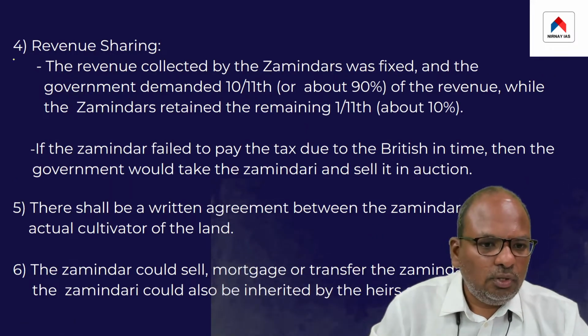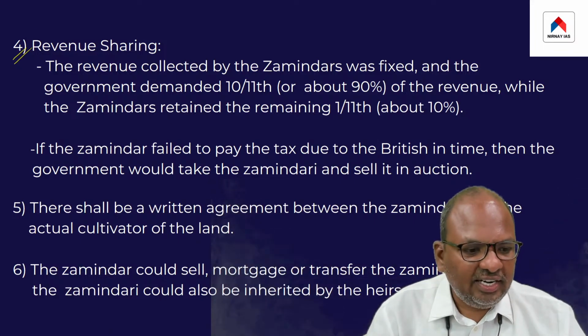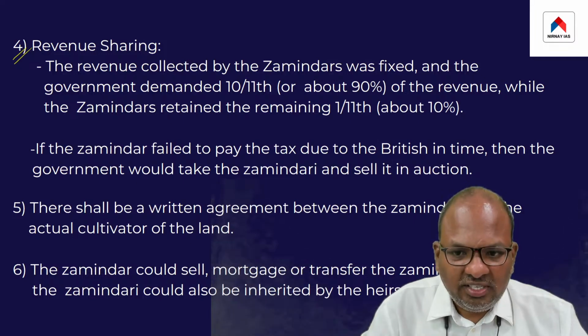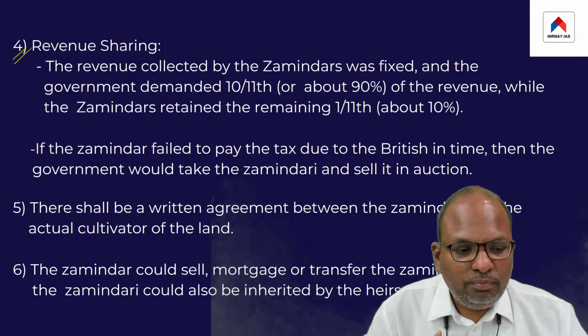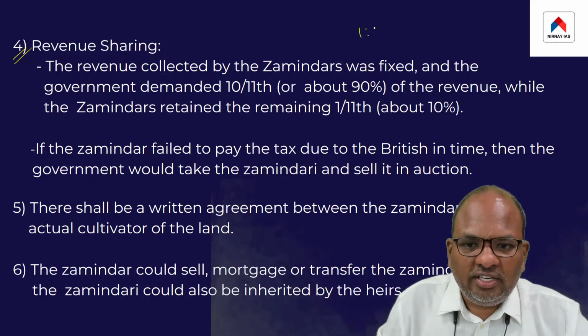Fourth one. So the point is, whatever revenue was collected by the zamindar from the peasants had to be shared with the British in the ratio of 1:10.